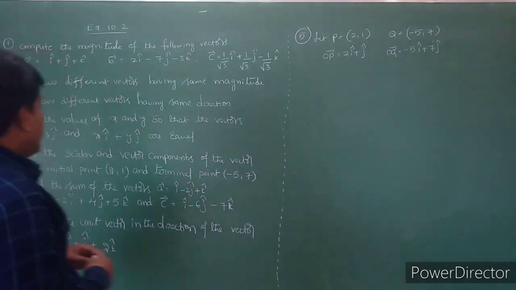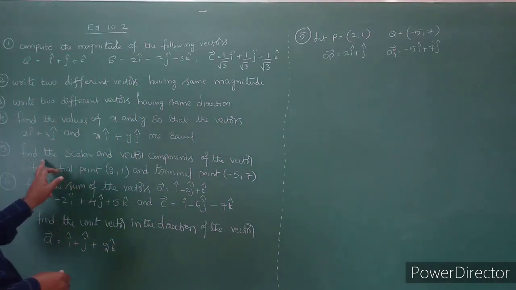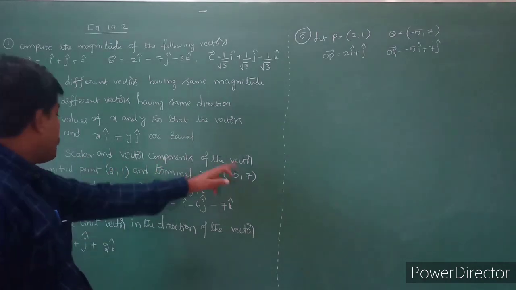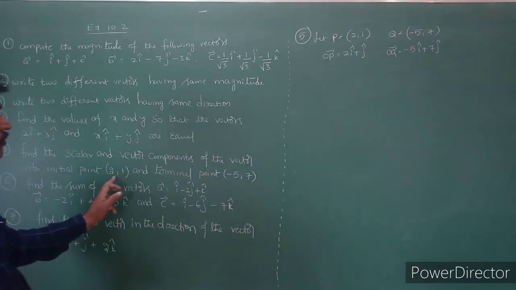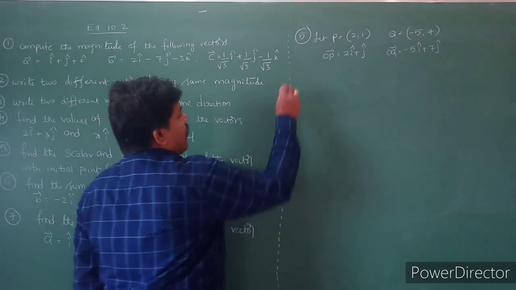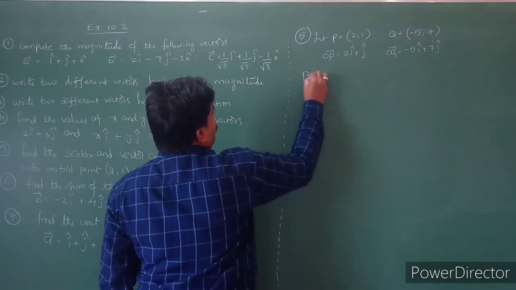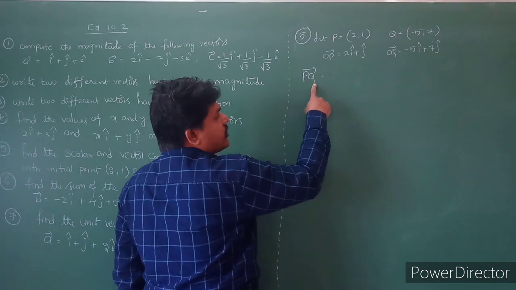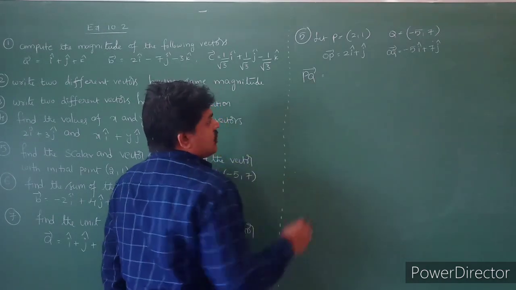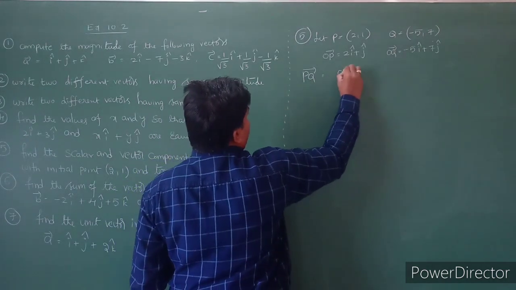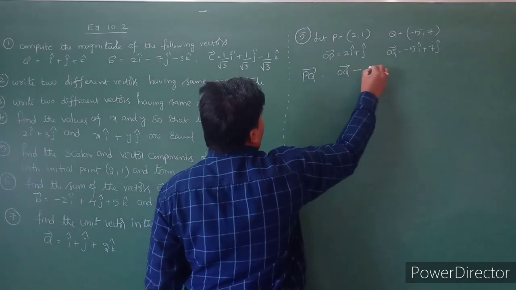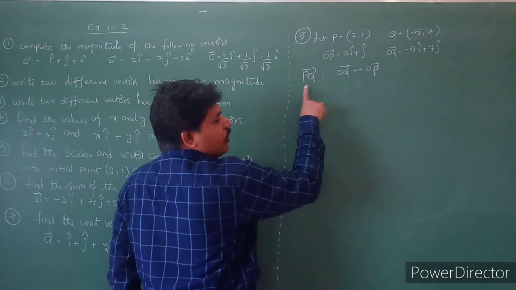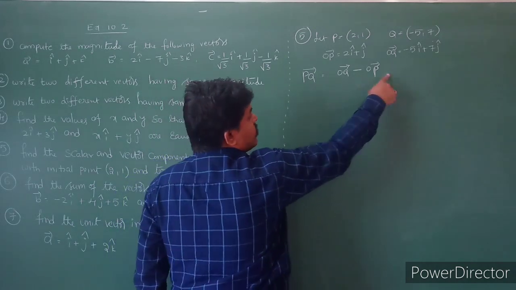So what is the question they are asking? Find the scalar and vector components of the vector with this initial point and this terminal point. First you have to calculate PQ bar. The initial point is P and the terminal point is Q, so they are asking PQ bar. PQ bar is nothing but OQ bar minus OP bar.